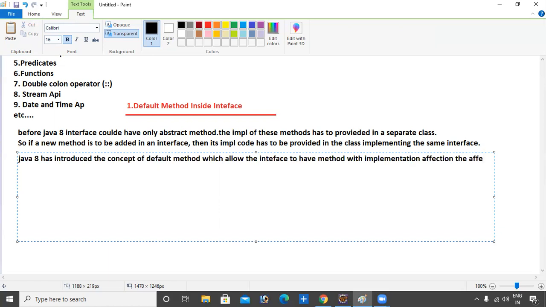Sorry, without affecting the implementation classes that implement the interface.